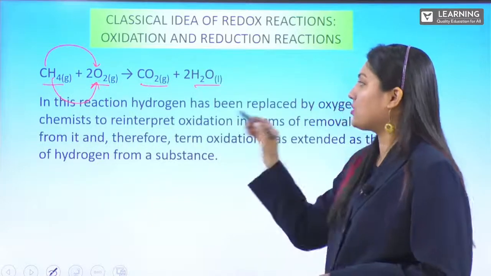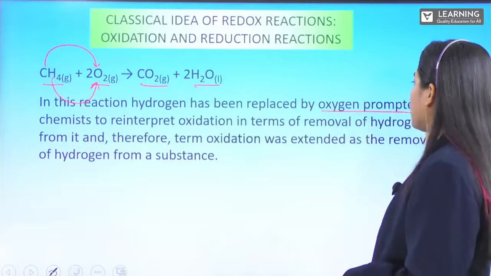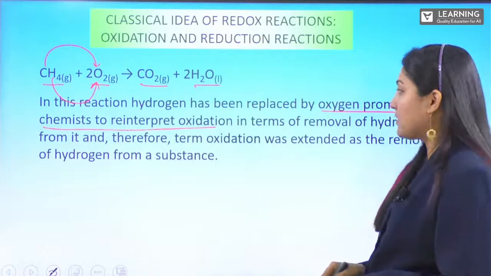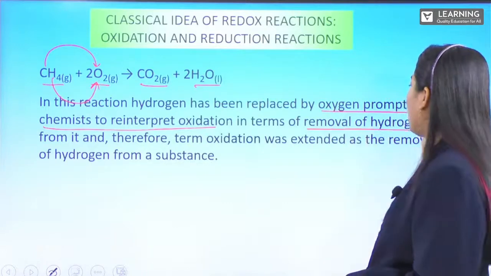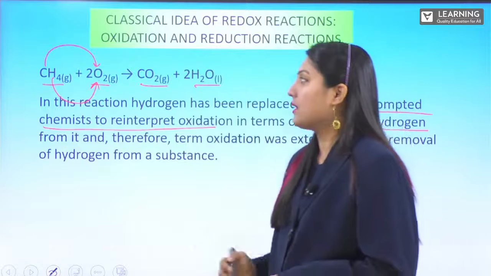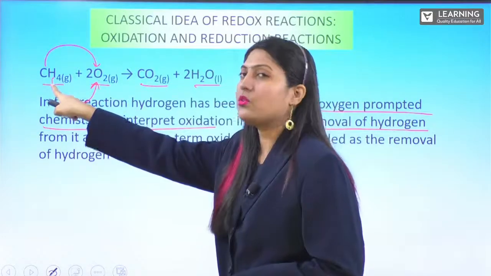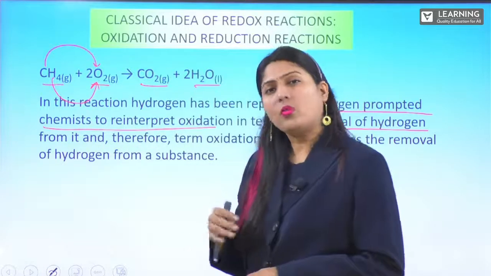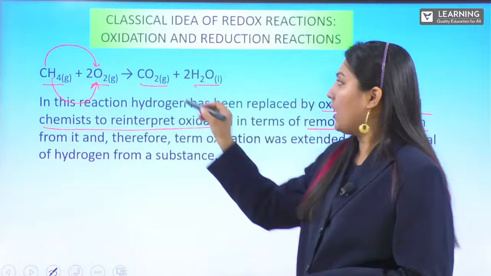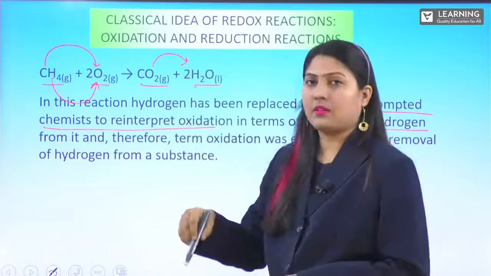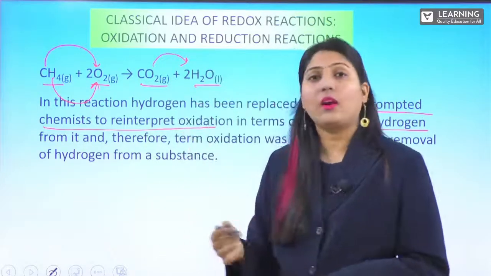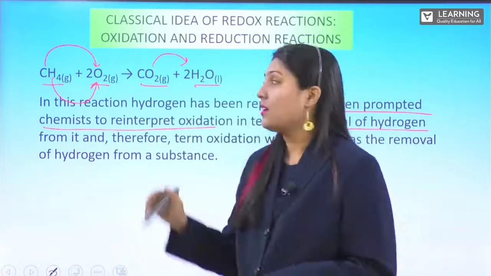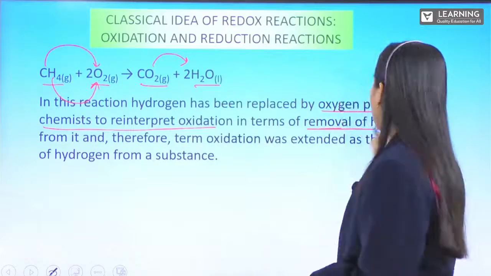So carbon is also undergoing oxidation, hydrogen is also undergoing oxidation. In this reaction, hydrogen has been replaced by oxygen, which prompted chemists to reinterpret oxidation in terms of removal of hydrogen. You can see here, since the hydrogen has been removed from the carbon, oxygen has been added. So from here we got to know the new definition for oxidation, that is the removal of hydrogen.